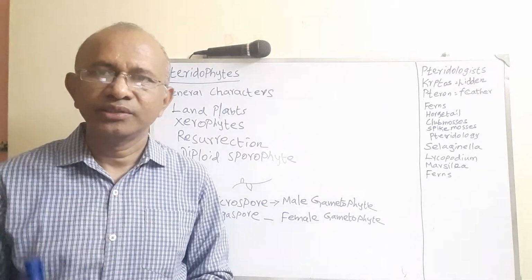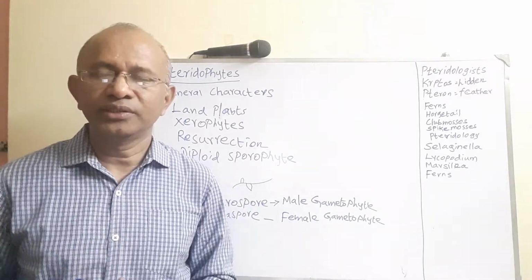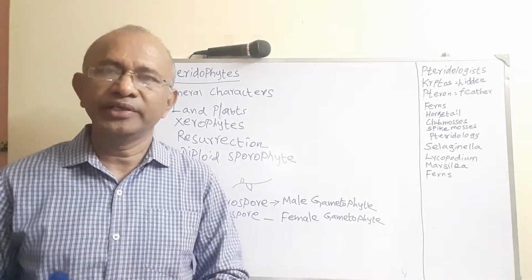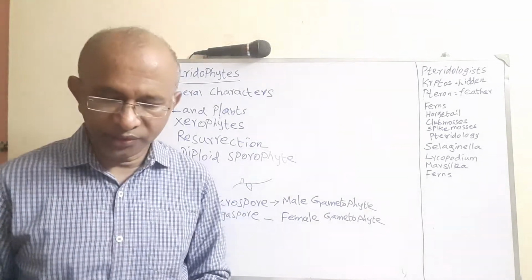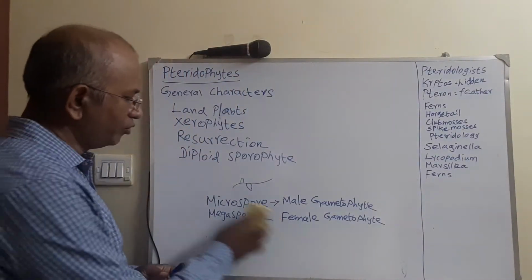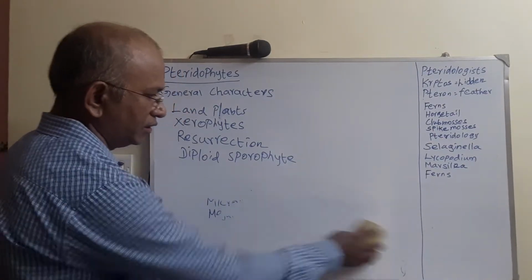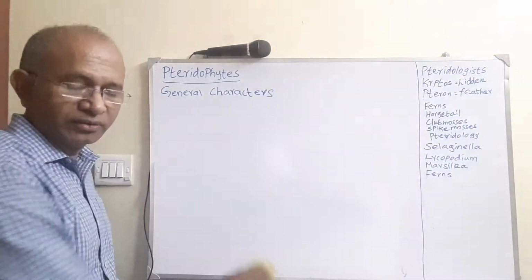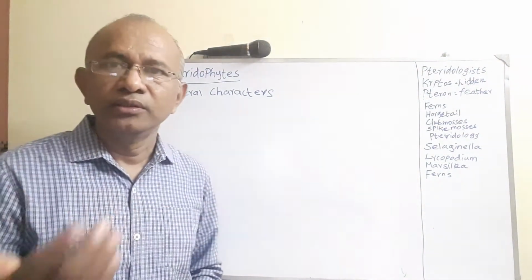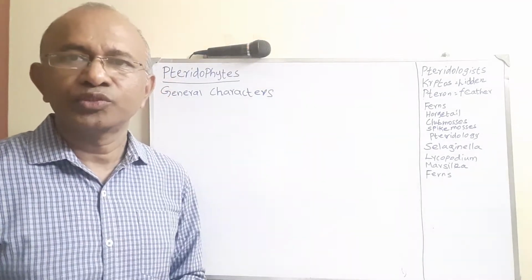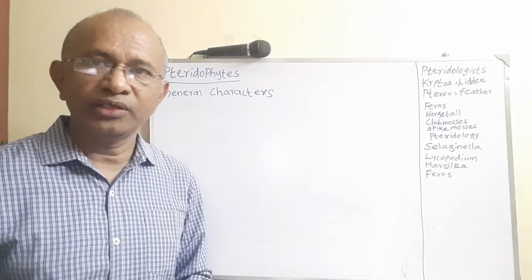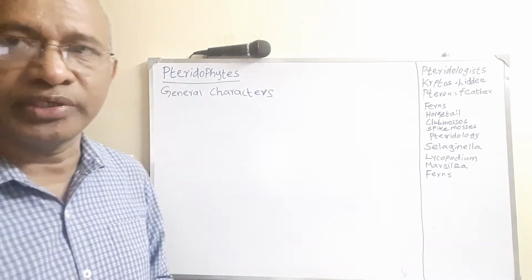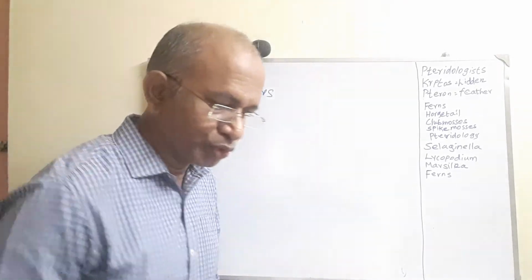So like this, during the life cycle of pteridophytes, there is a distinct alternation of generations. That is, the plant body is basically a sporophyte, and they produce microsporangium and megasporangium. From the microsporangium you can get microspores, and from the megasporangium you can get megaspores.